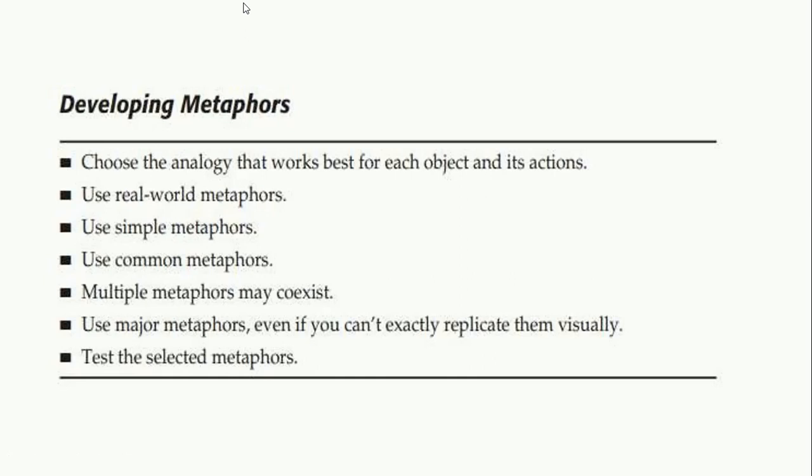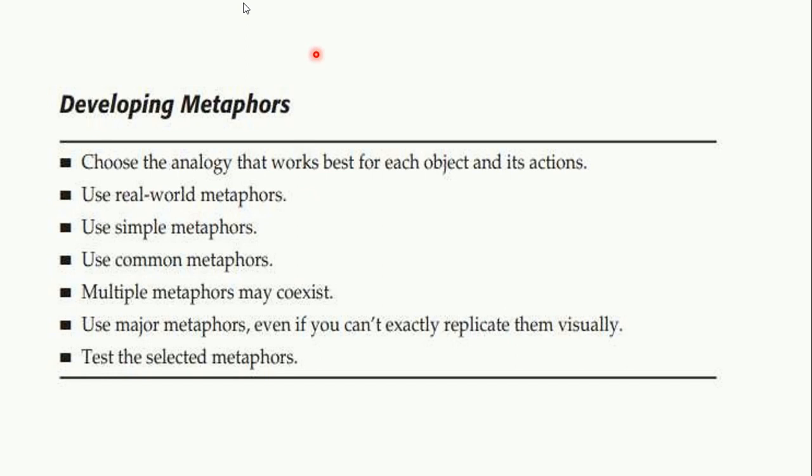So when you're defining the conceptual model, one thing is you have to understand the objects, another is you have to develop the metaphors. So how do you choose the metaphors? Choose the analogy that works best for each object and its actions. For a particular action, you have to choose which metaphor is best.